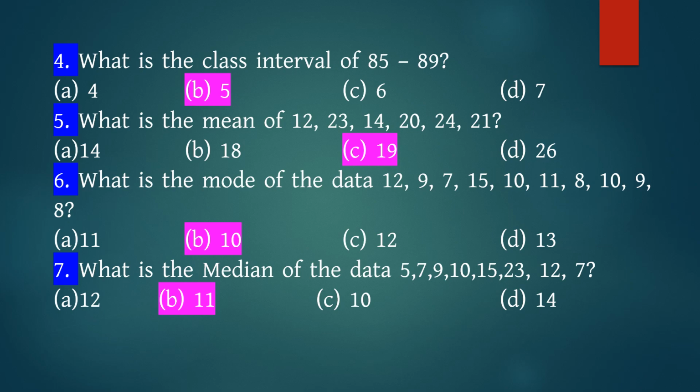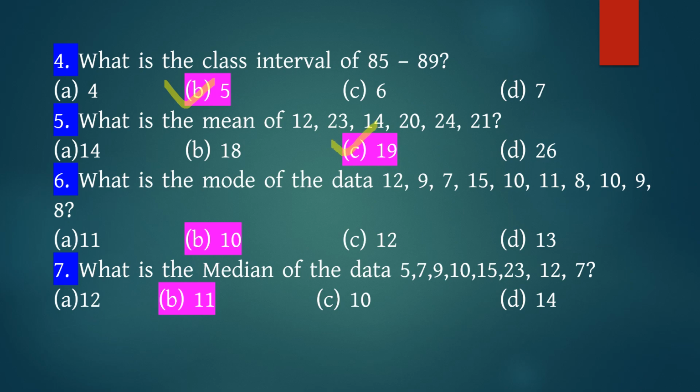Number 4. What is the class interval of 85 to 89? Answer B, 5. Number 5. What is the mean of 12, 23, 14, 20, 24, 21? Here mean is 19.